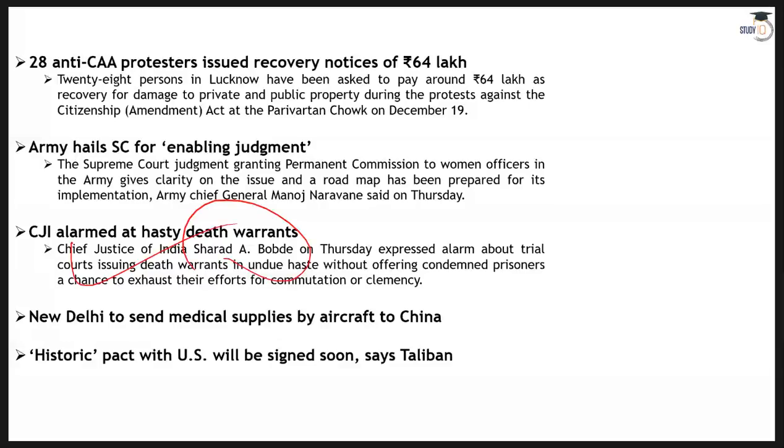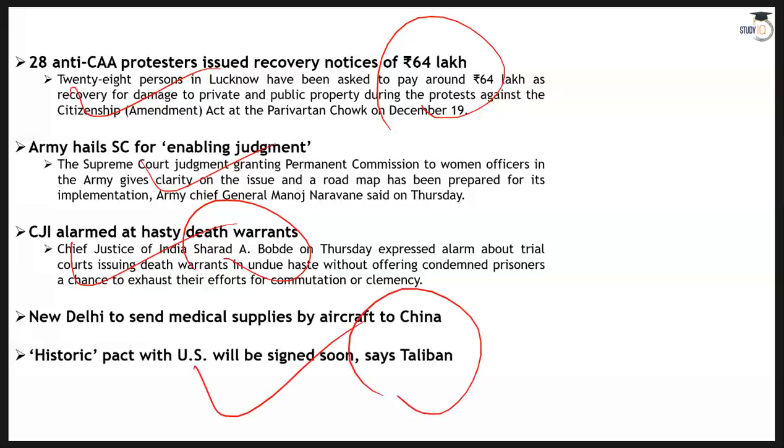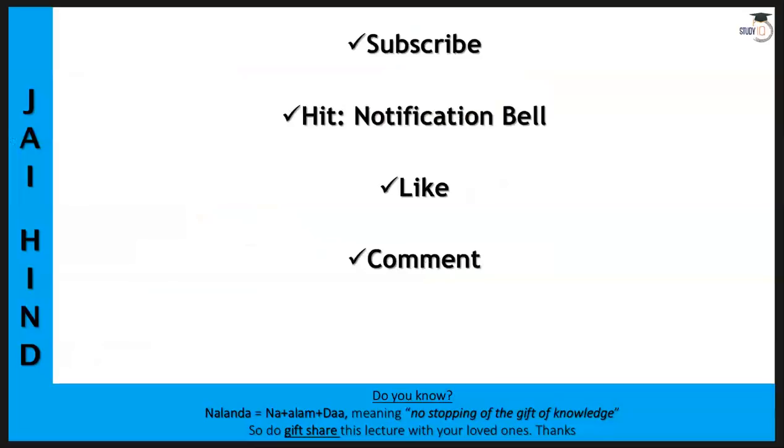Foreign army is happy about this. Permanent commission for women officers. 28 anti-CAA protesters have to pay 64 lakh rupees, and a notice has been issued. New Delhi to send medical supplies via aircraft to China, and a historic pact with USA will be signed soon, has been said by the Taliban. And that's everything in today's discussion.